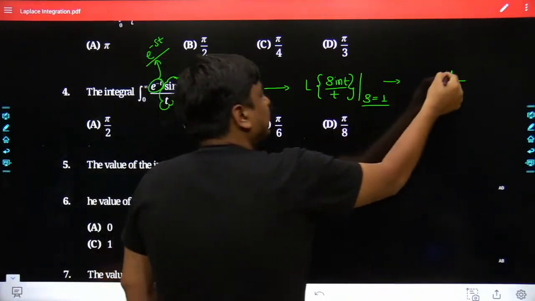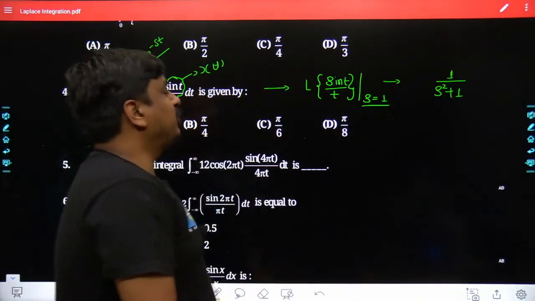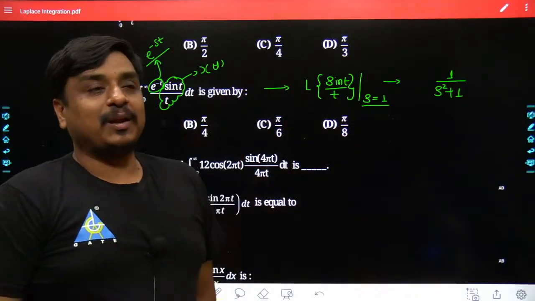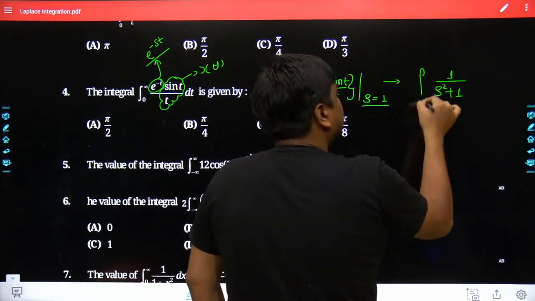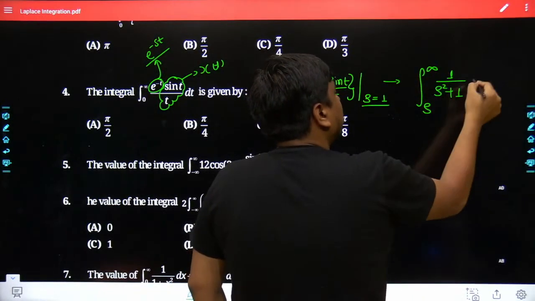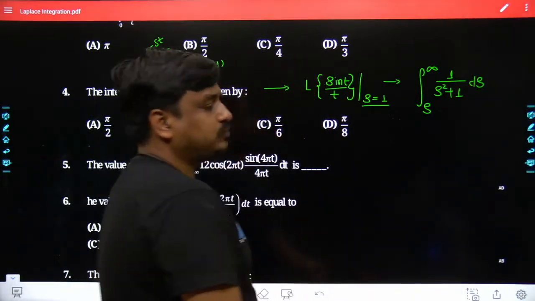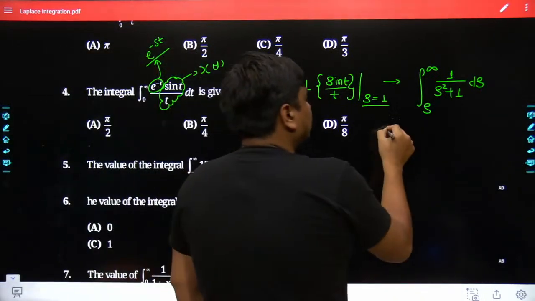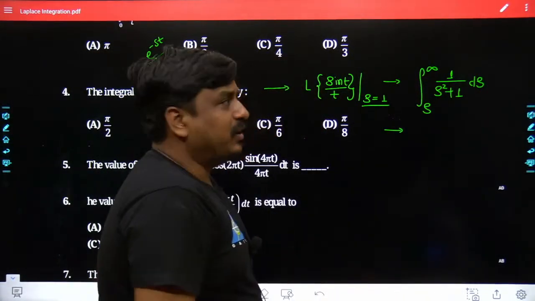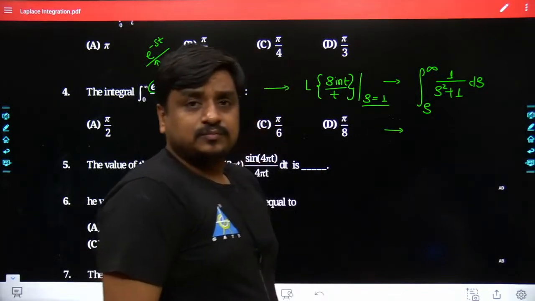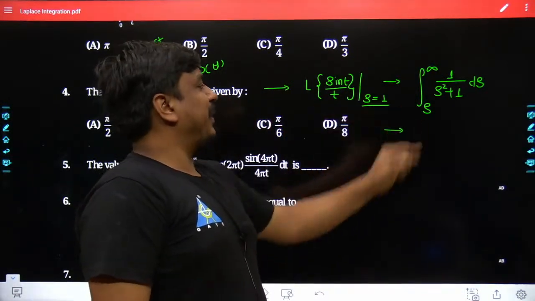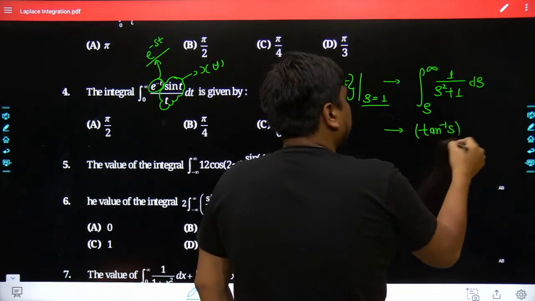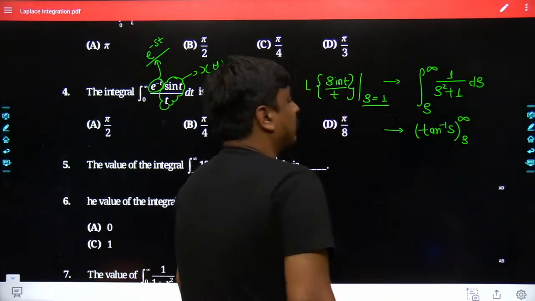So this has been the Laplace transformation of sine of t. And as we know, if there is a division by t in the time domain, there is an effect over the Laplace domain, and the effect is in terms of integration from s to infinity over ds. That is also fine, sir. No issue as such. And once we focus on this improper form of the definite integral, 1 upon s square plus 1, if you take its antiderivative with respect to s, definitely the result would be precisely equal to tan inverse of s, where its lower limit starts from s and its upper limit goes till infinity.